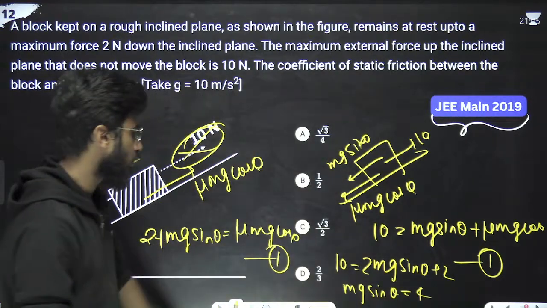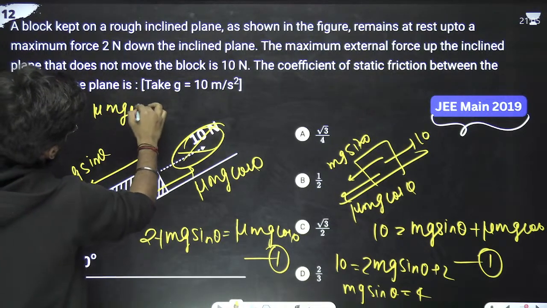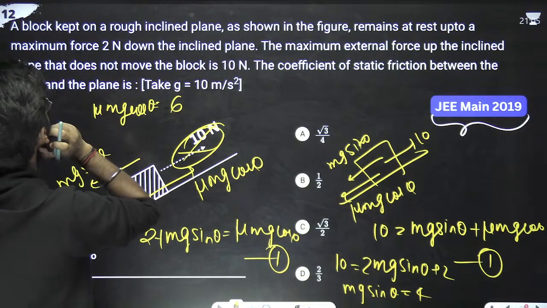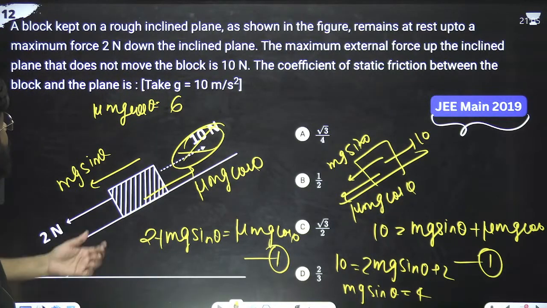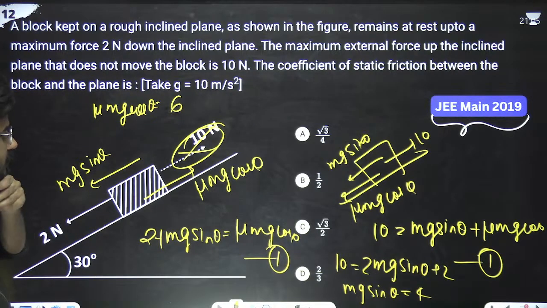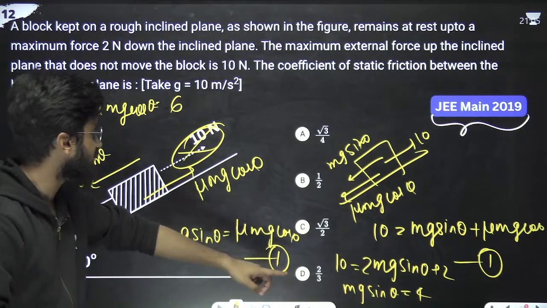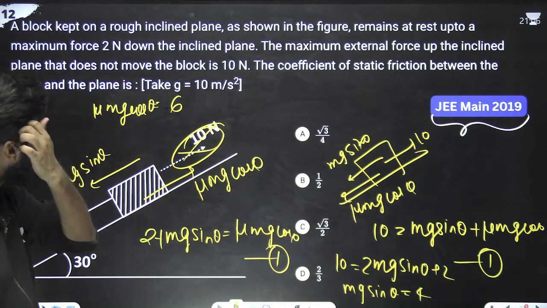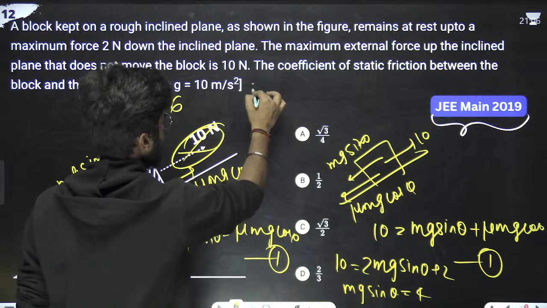So if mg sin theta is 4, you can keep it here. So mu mg cos theta is what? Mu mg cos theta is 4 plus 2, which means 6. Mass is not given. You have to calculate the coefficient of static friction. Then you have to divide the equations. Just divide these equations. So what will we be left with? We will be left with mu mg sin theta.